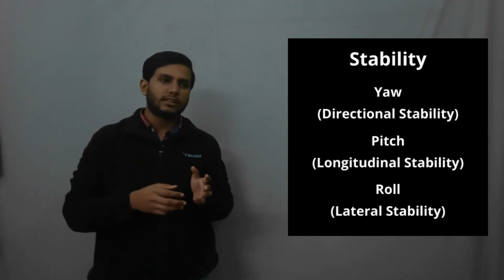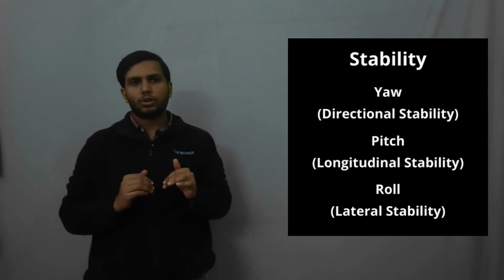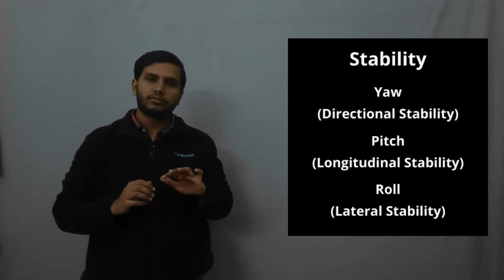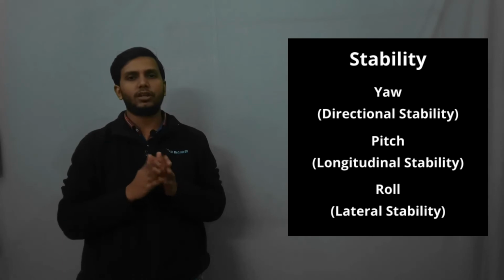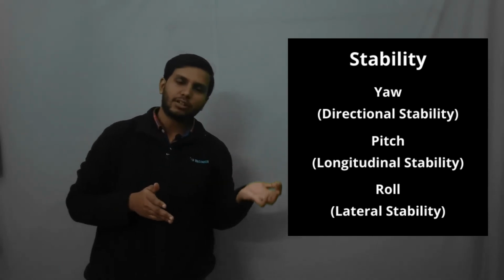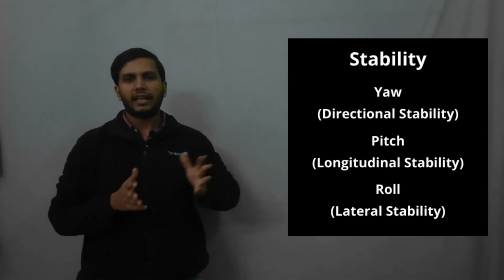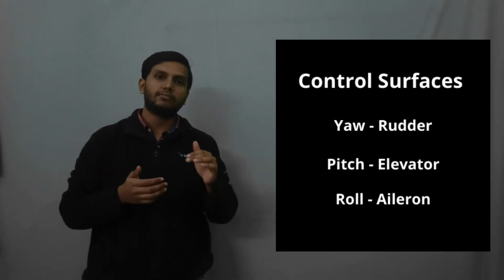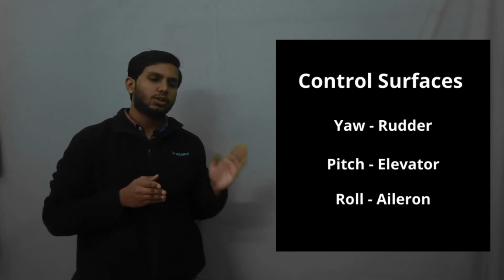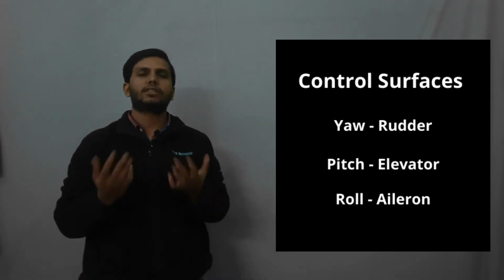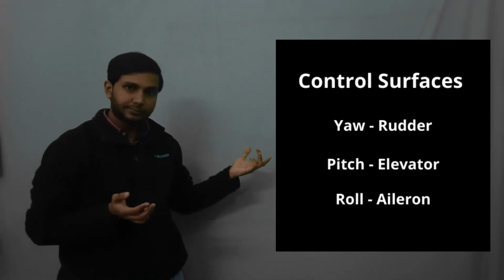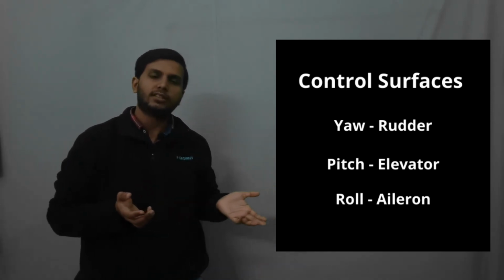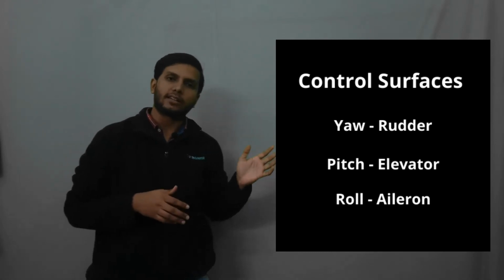And lateral and longitudinal, they are just talked about that. Pitching up and pitching down is basically longitudinal stability, roll is lateral stability, and yaw is the directional stability. For controlling the pitching moment, we have the elevator. For controlling the rolling moment, we have the aileron. For controlling the yawing moment, we have the rudder. So in aircraft stability, we study all those motions and how to control them using elevator, aileron and rudder.